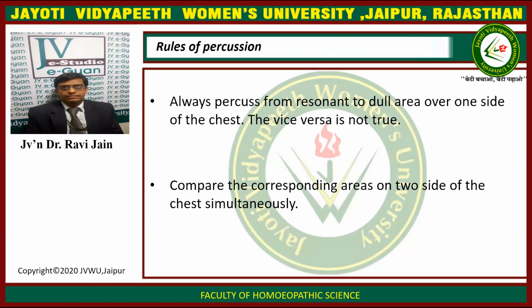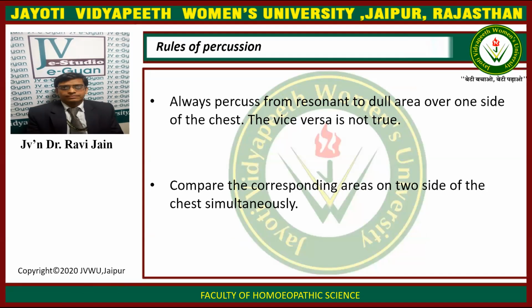Now, there are certain rules of percussion. The rules include: always percuss from the resonant to the dull area over one side of the chest. So you have to percuss starting from the resonant area and moving to the dull area of the chest, and vice versa is not true. Always check from the resonant to the dull area, because then only you will be able to elicit the changes, and vice versa is not correct.